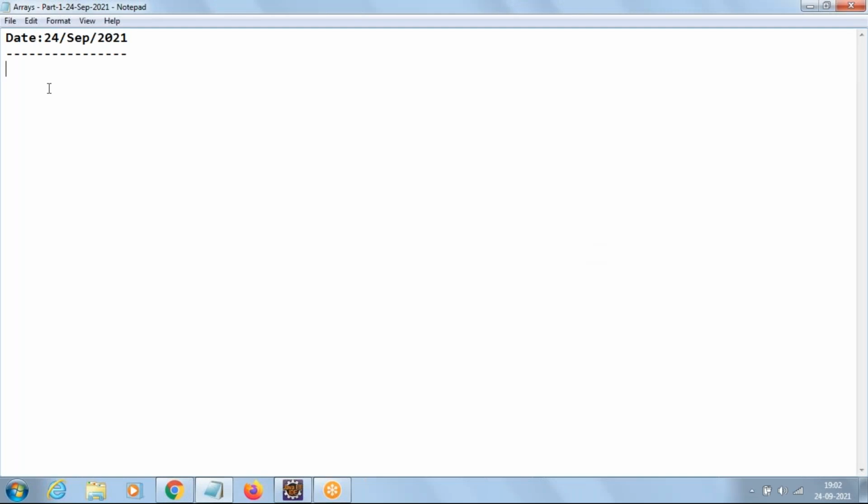So today let us start off with one more new topic, arrays. Whenever we declare a variable int n, how many values can we store in this n variable? One. Only one value, right?